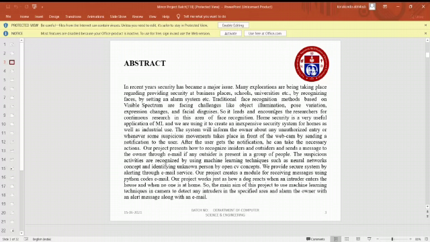Our project presents how to recognize insiders and outsiders and sends a message to the owner through email. If an outsider is a person in a group of people, the suspicious activities are recognized by using machine learning techniques such as the neural network concept, and identifying the unknown person by the OpenCV concept. We provide the security system with an alert through email service. Our project creates a module for sending messages using Python code for email.